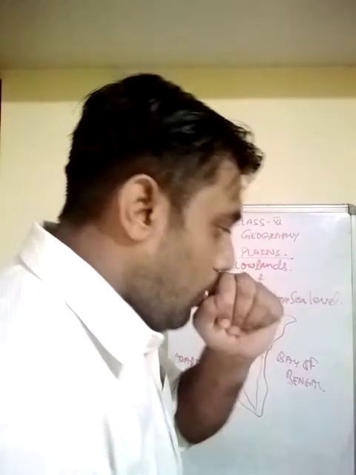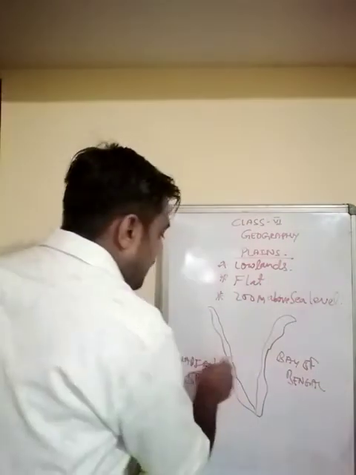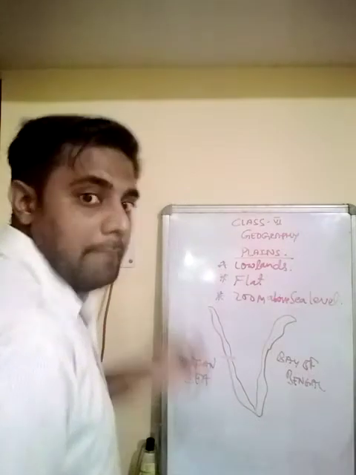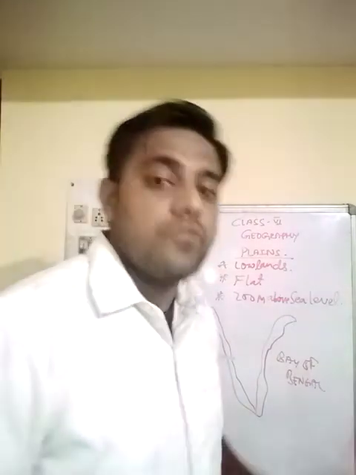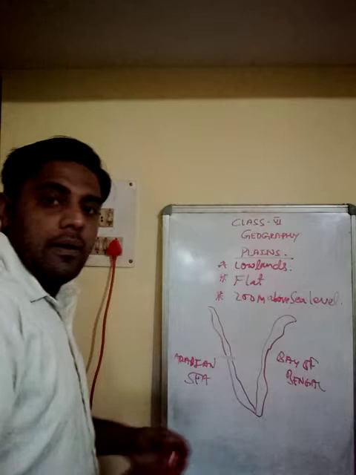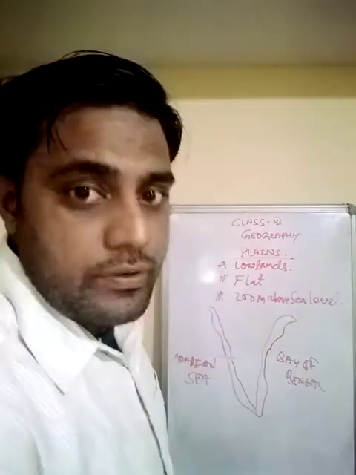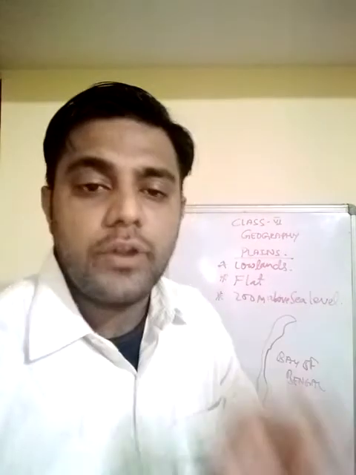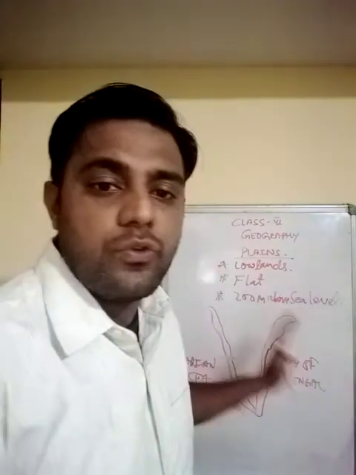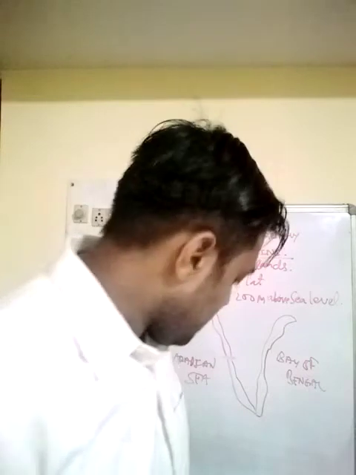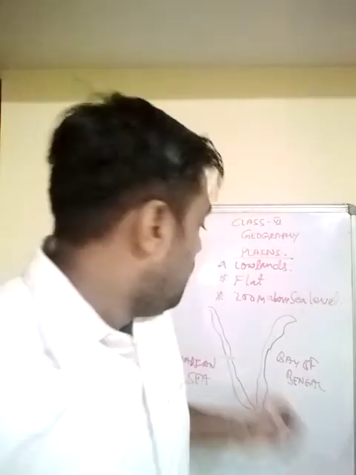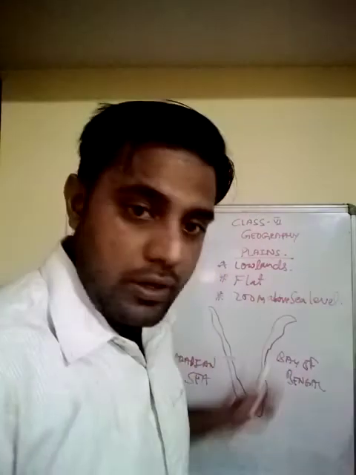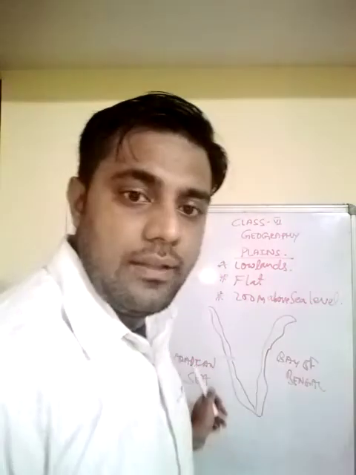Now, the western coastal plain is again divided into two coastal plains. We have the Konkan coast and the Malabar coast. But the eastern coastal plain is a single expanse known as the Coromandel coast. So this is the description of the eastern coastal plain and western coastal plain of our country. But what you should notice here is that both of these coastal plains are located near major seas. They are plains only, expanses of land, but they are located near the sea.